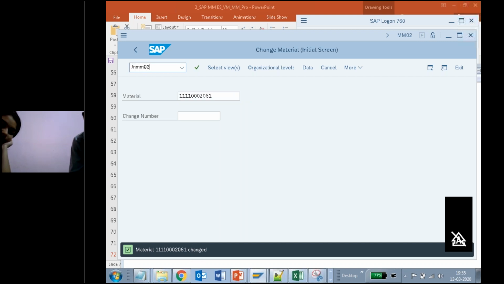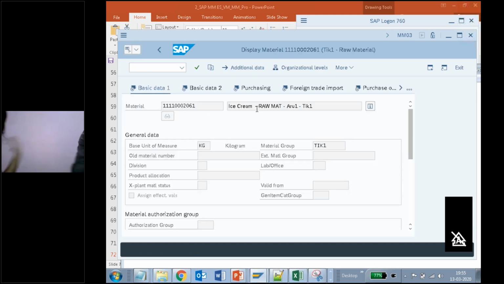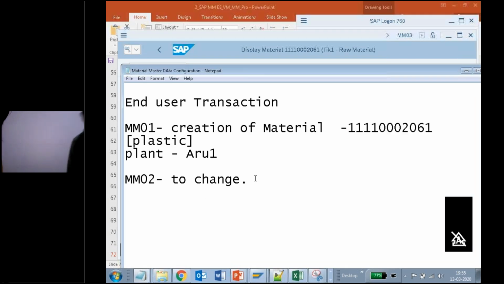Next, MM03 is just to display. Again, I need to give the same number there and click on enter. It is showing only ice cream, which means it is just to display. MM03 is to display, or we can call it just to view. No changes can be done here. Changes can be done only by MM02. Getting my point?